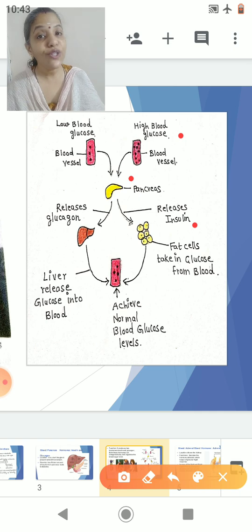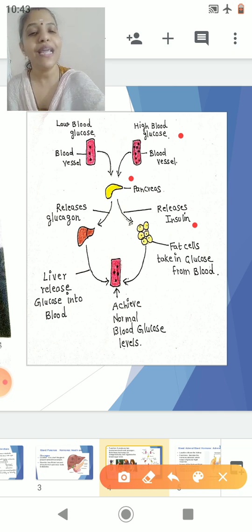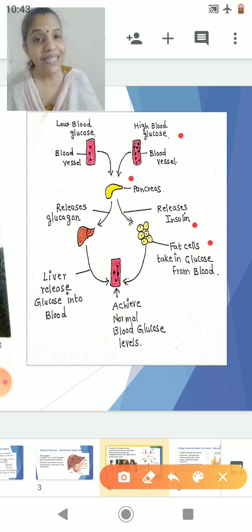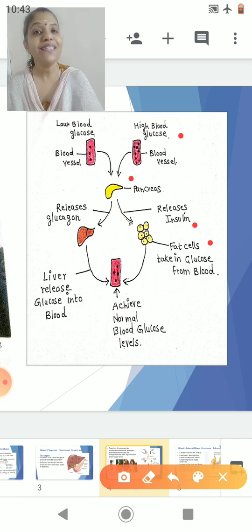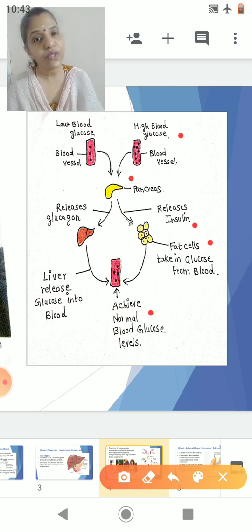What is the function of insulin? Insulin decreases the blood sugar level. Here the insulin takes up the glucose and stores it in the fat cells. The fat cells take in glucose from the blood so that the blood will have only a particular amount of glucose, and again the blood has a normal glucose level.